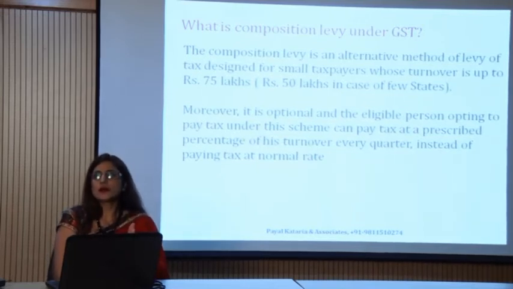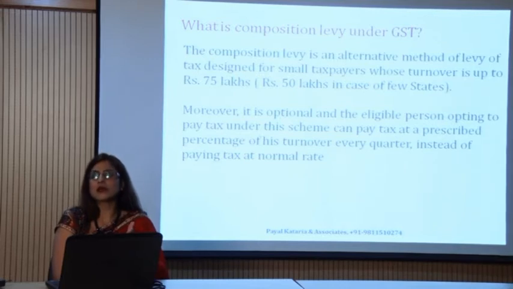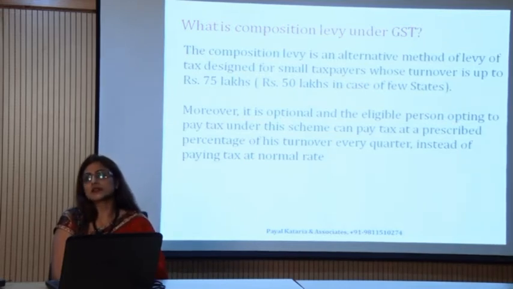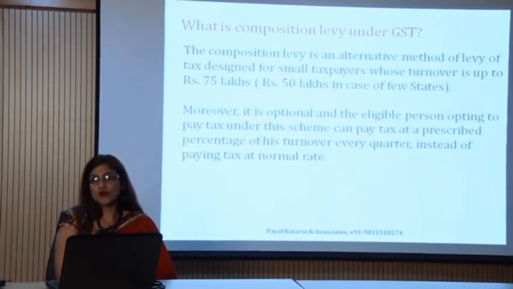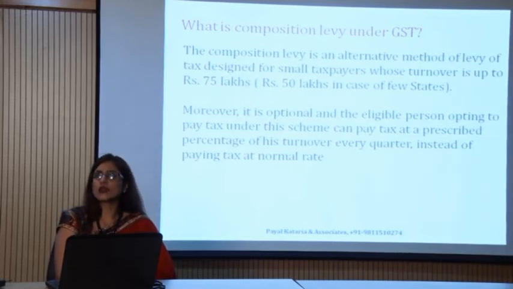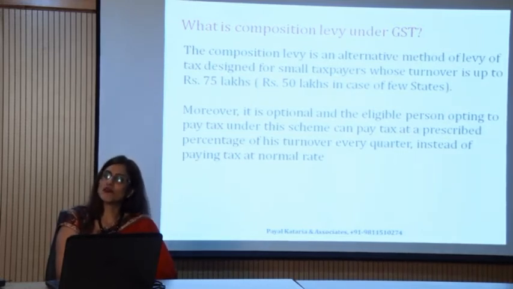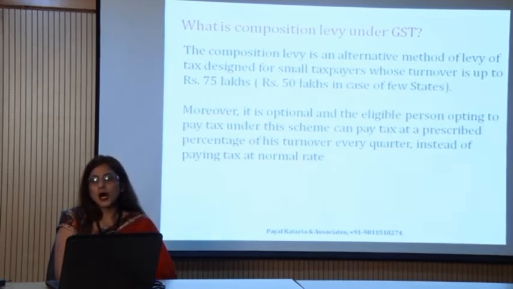And the maximum aggregate limit which is prescribed in the CGST Act, up to which the Council has authority, that too is 1 crore. What does it mean? It means they have now exhausted the upper limit.